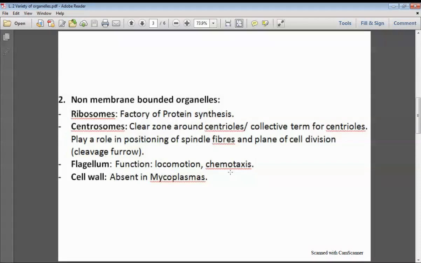and other function is the process of chemotaxis. Movement of bacterial cells mainly or any other cell in response to the stimulus of chemicals is known as chemotaxis.